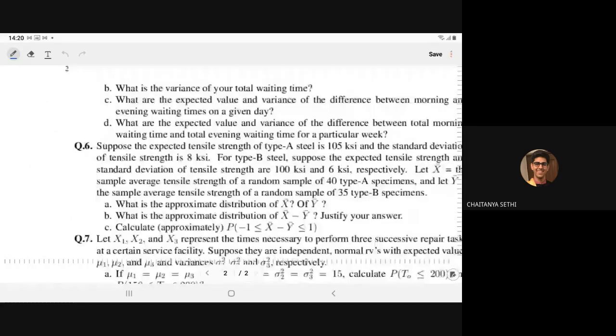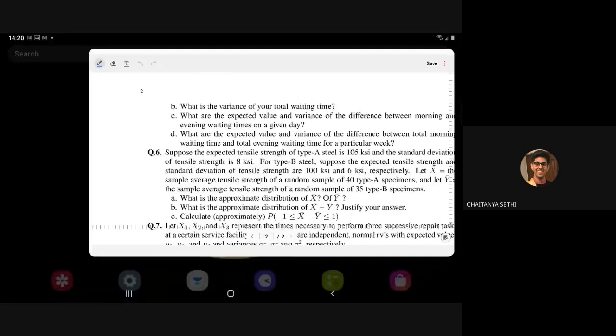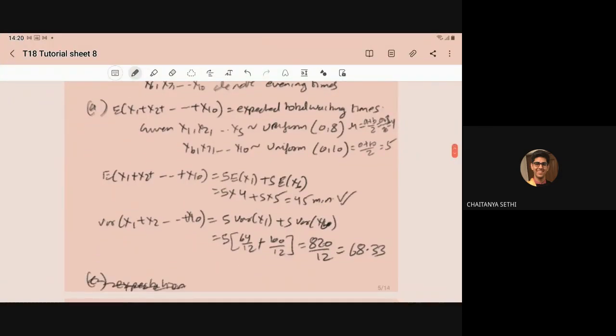Now, in part B, what is the variance of your total waiting time? So you know that the variance of x1 plus x2 plus ... plus x10 will be 5 into the variance of x1 plus 5 into the variance of x6. And we know that for the uniform distribution, the variance is b minus a whole square by 12.